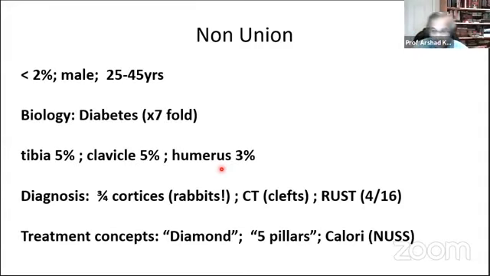And most of these classifications, like the NUSS, about how to treat, are best applied retrospectively. Prospective application is available, but we all have a gut feeling of what works and what doesn't. I call non-unions IVOs.